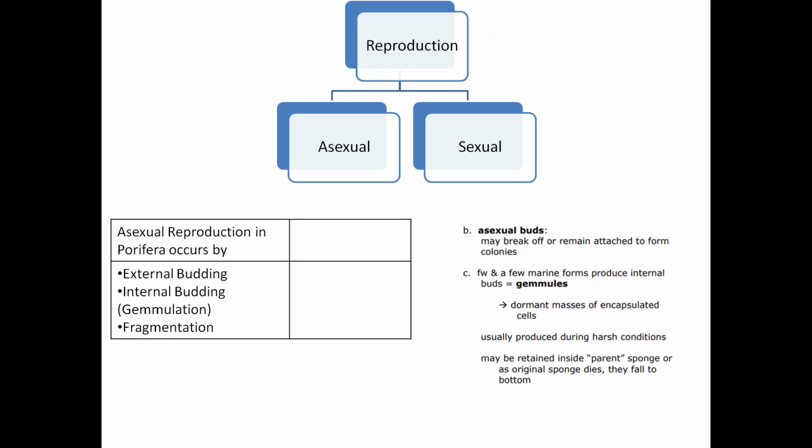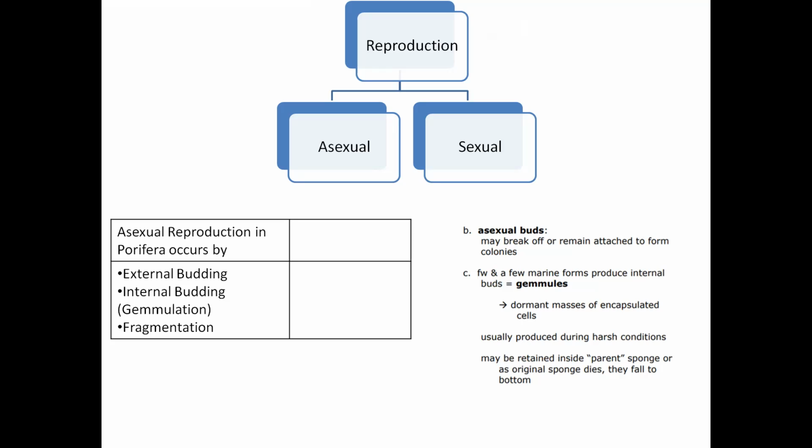Freshwater and a few marine forms produce internal buds which are called gemmules, and the process of reproduction by internal budding is called gemmulation. These are dormant masses of encapsulated cells, and they are usually produced during harsh conditions. So this is very important. This is a question which is asked: gemmulation occurs when?